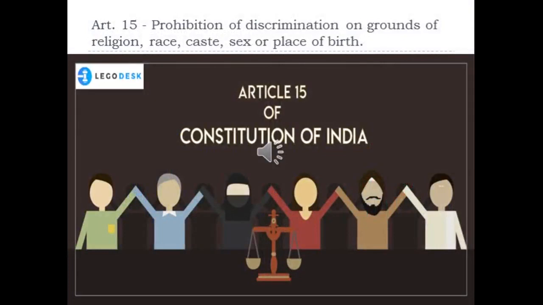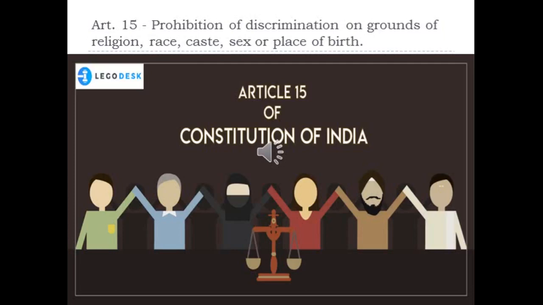Article 15, prohibition of discrimination on grounds of religion, race, caste, sex or place of birth. So no one can be discriminated against in the name of religion, race, caste, sex or place of birth.